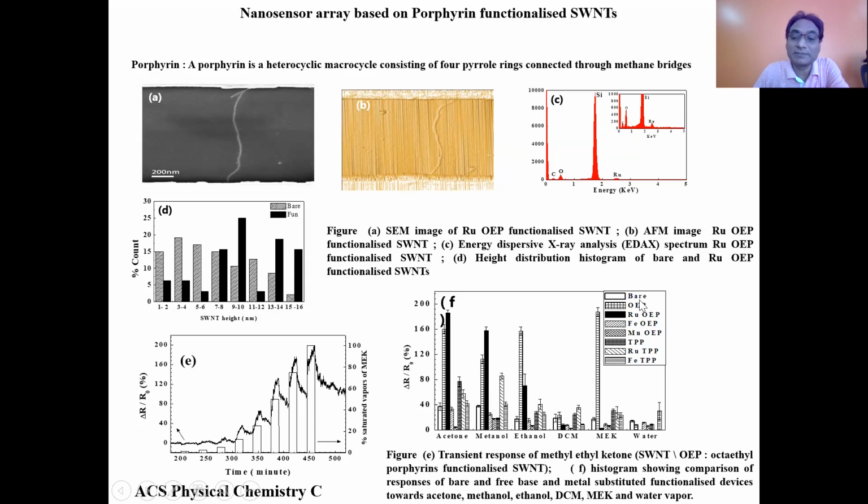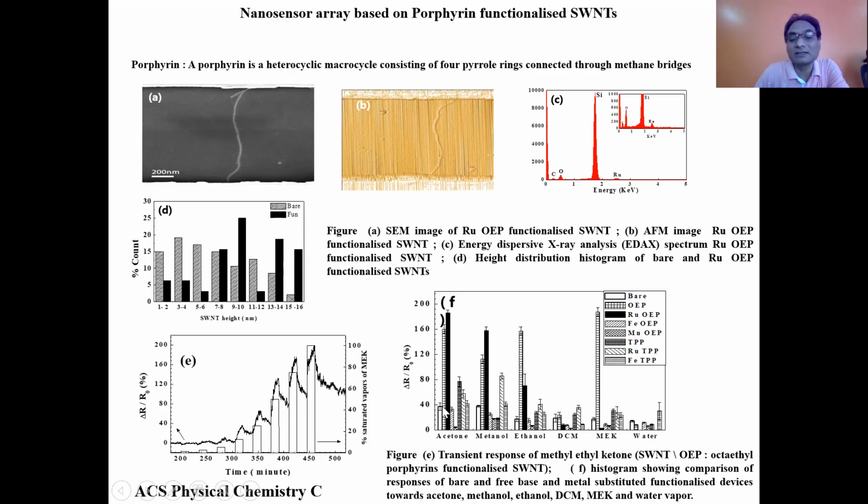you can see here, octaethyl porphyrin, free base octaethyl porphyrin and free base tetraphenyl porphyrin, and then we have used three different metalloporphyrins as far as OEP is concerned: ruthenium, iron and manganese. And similarly we have used two metalloporphyrins with TPP, ruthenium and iron. And this we have tested for different VOCs like acetone, methanol, ethanol, DCM, MEK and water.